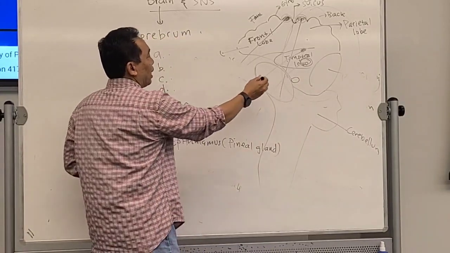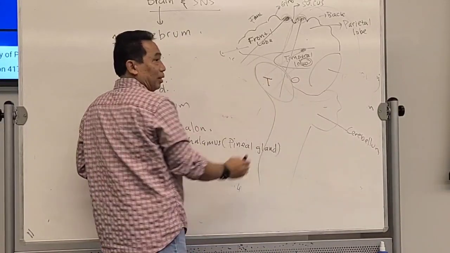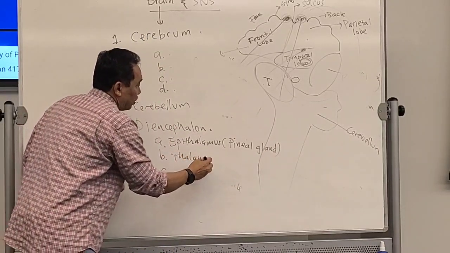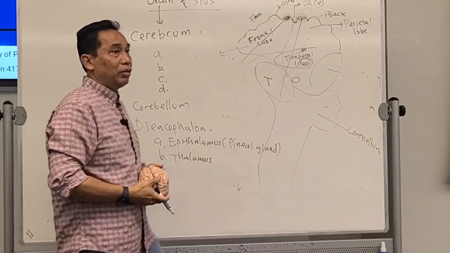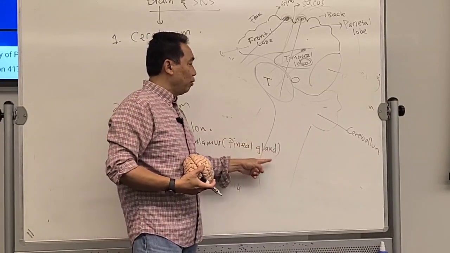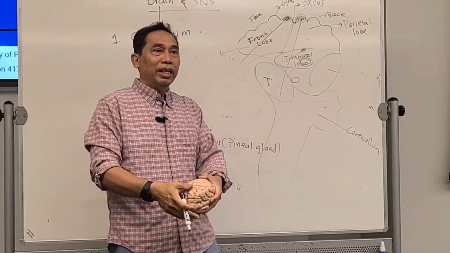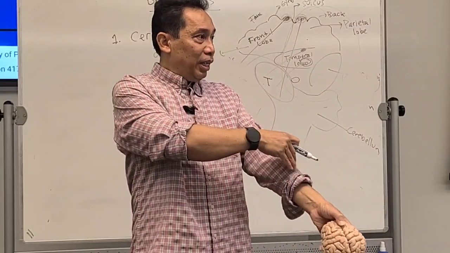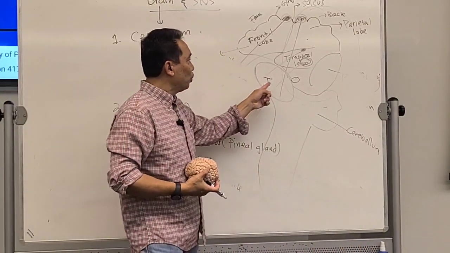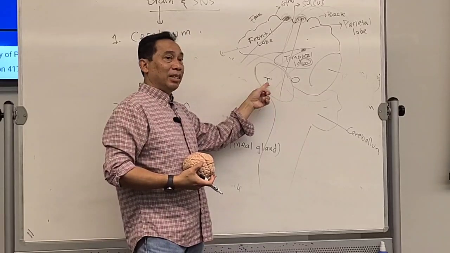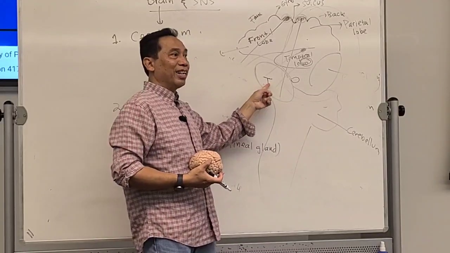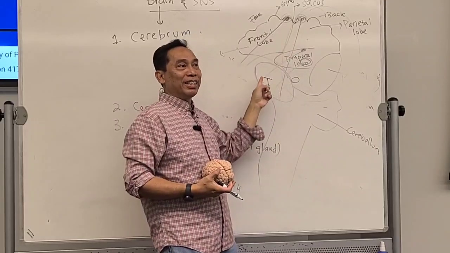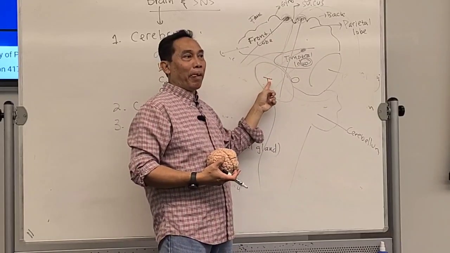And then the biggest part, this one over here, is called the thalamus. The thalamus function is sorting information coming from your skin sensation. Let's say somebody touches you, it will go to the thalamus first before going where? Which part of the brain over here will process sensation from the skin?